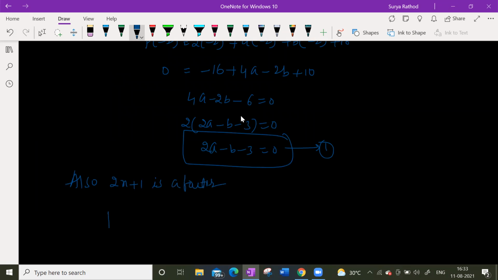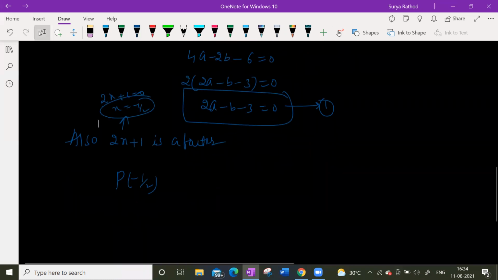Factor means P of x is equal to minus 1 by 2, means P of minus 1 by 2. How did I get minus 1 by 2 if I equate with 0? It's 2x minus 1, sir. So 2x minus 1, then plus 1 by 2... 2x minus 1 means x is equal to 1 by 2. So P of 1 by 2.